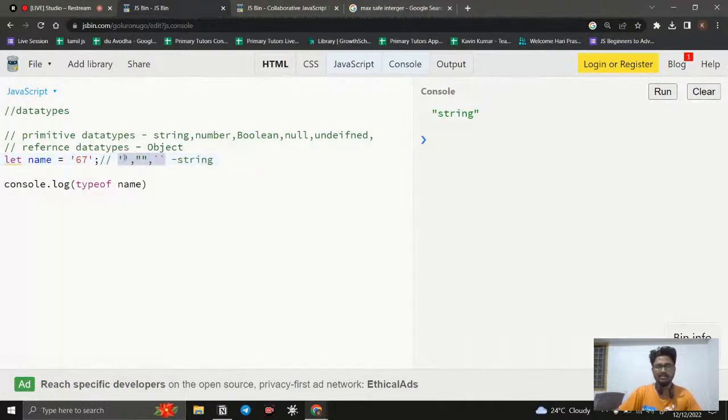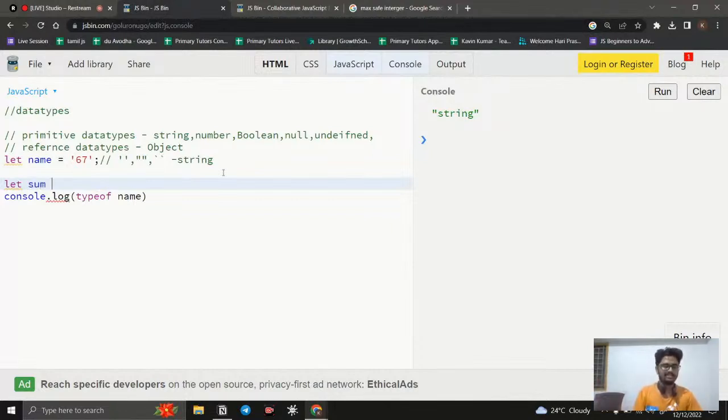That is why I'm saying whatever comes under double quotes or single quotes is considered a string only. Okay, so the second one is going to be the number data type, simply the numbers, whole numbers. Don't compare any other language with JavaScript. Here numbers are numbers. It is not a float or integer. No matter what, it is a number only.